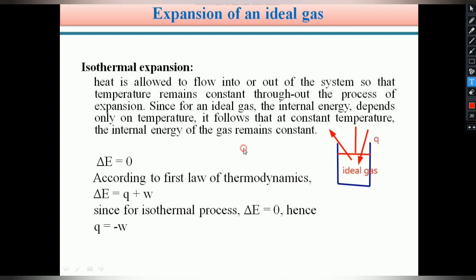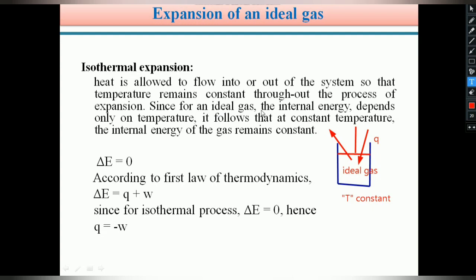Therefore, here the same thing, heat is allowed to flow into the system or come out of the system into the surroundings. Whatever it may be, in case of an isothermal process, temperature remains constant. So we know students, in an isothermal process temperature is constant. Therefore the entire process, either an expansion or a compression, is at constant temperature.